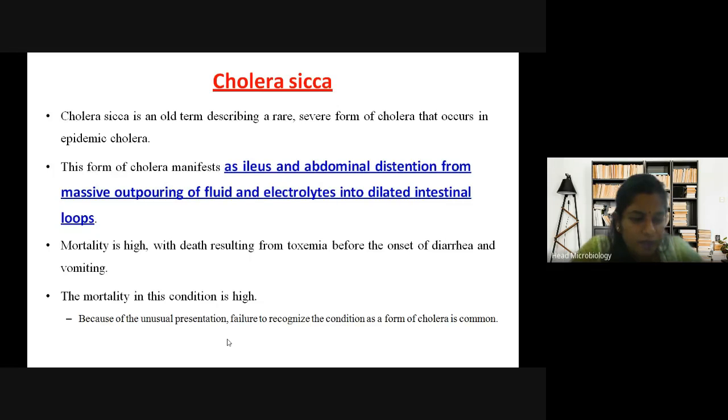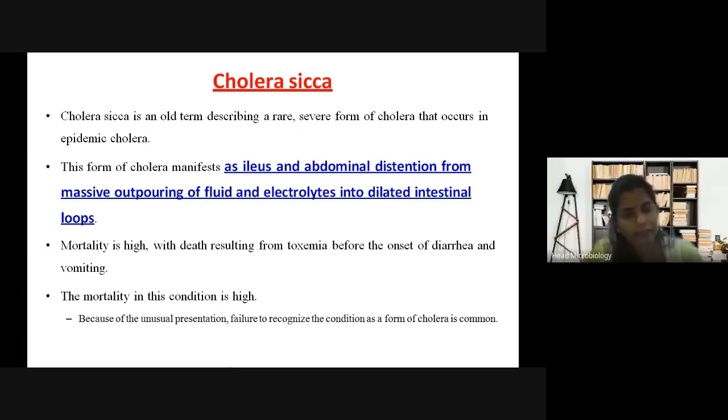What do you mean by morbidity? Mortality means death. Morbidity means when you suffer from a disease. So when they say the morbidity and mortality rate is more, it means the infection rate and the death rate is high.